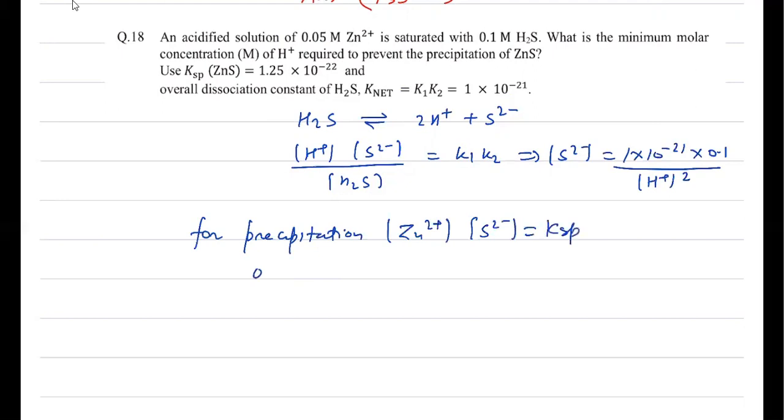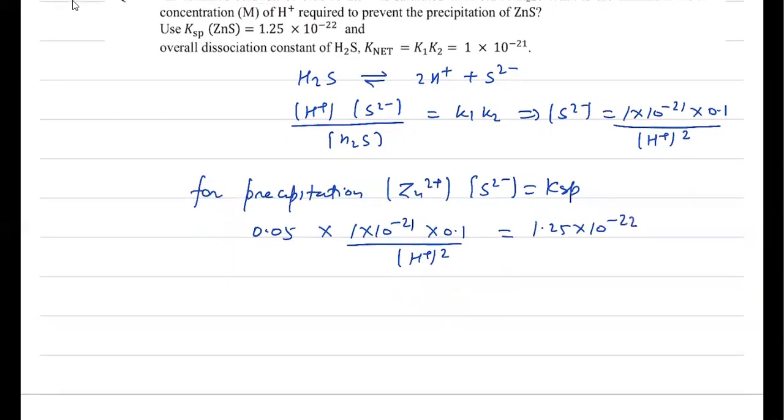So this is 0.05 into 1 into 10 to the power minus 21 into 0.1 by H+ concentration square, which should be equal to 1.25 into 10 to the power minus 22. From here, if you solve, H+ concentration square comes out to be 0.05 by 1.25, which is 0.04, or simply H+ concentration is 0.2.